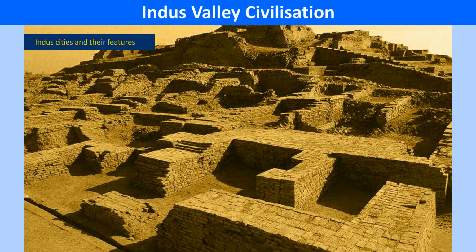Dress and ornament. The ornaments of Indus Valley people were made of gold, silver, bone, stone, ivory, and shell. The rich wore gold and silver jewelry. The poor used shell, copper, and silver ornaments. The women wore a short skirt. It was held at the waist with a girdle. The men wore a long and loose, unstitched garment. Women wore necklaces, bangles, bracelets, earrings, and waistbands. The women combed their hair. Men also adorned themselves with ornaments like armlets and finger rings.